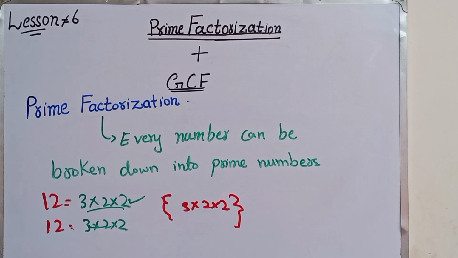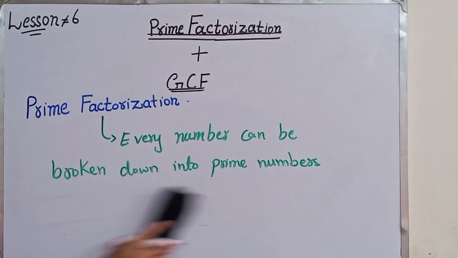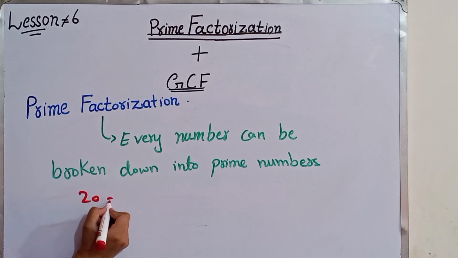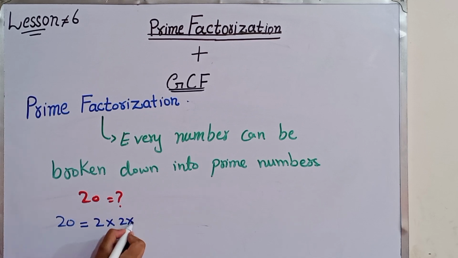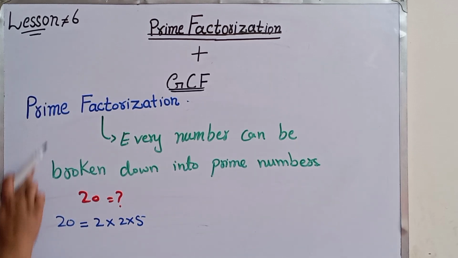Can you try the prime factorization of 20? Can you tell me? Okay, I will explain. 20 is equal to 2 multiply 2 multiply 5. Just like 2 fives are 10, so 4 fives are 20. So we don't write 4, we take the smallest numbers, 2 multiply 2 multiply 5. These are the prime factors of 20. I hope you completely understand this prime factorization.